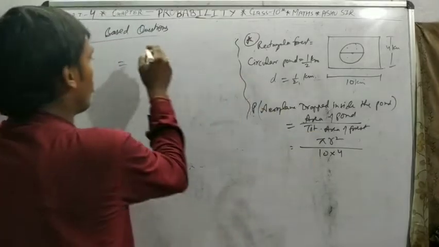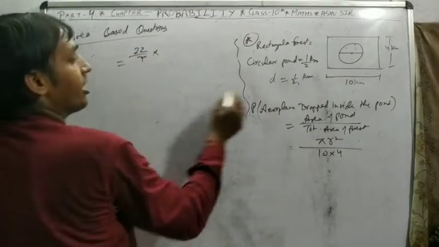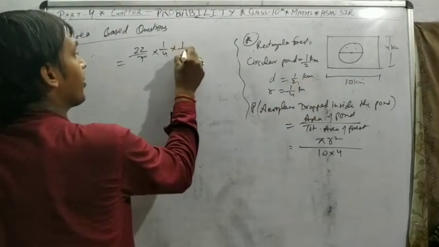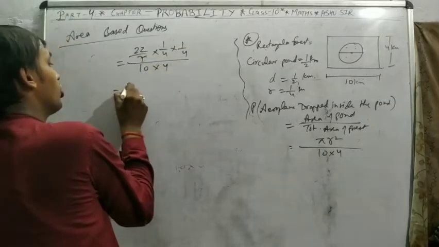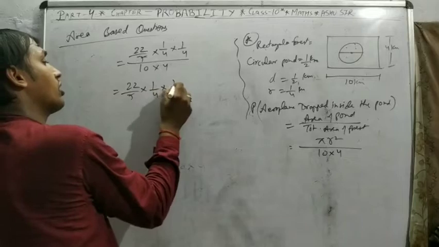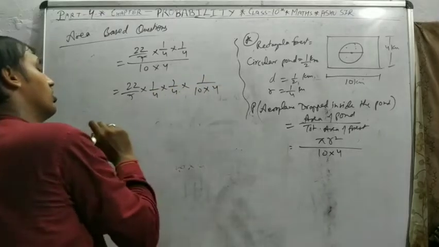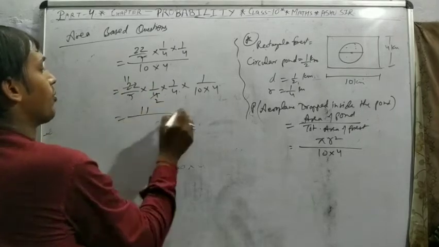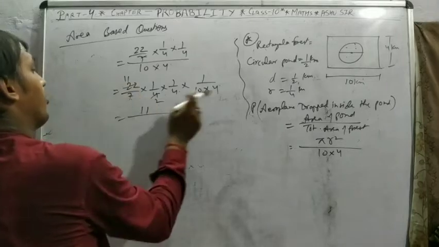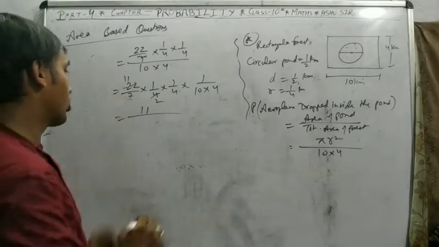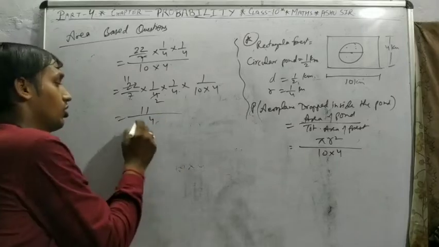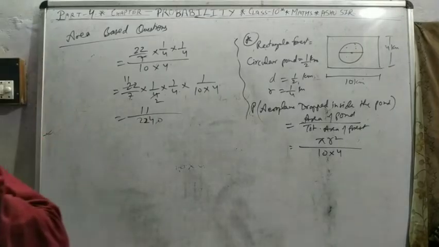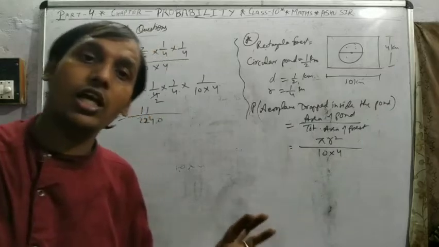That's your choice. You can put the value of pi as 22/7 and the radius is 1/4 kilometer. So 1/4 into 1/4 whole upon 10 into 4. So 22/7 into 1/4 into 1/4, that is 1/10 into 4. It can be simplified only this part. So 11/4, 4 16s are 32, 32 into 7, so into 14, 22 this. 11/2240 is the probability of the aeroplane dropping inside the pond.